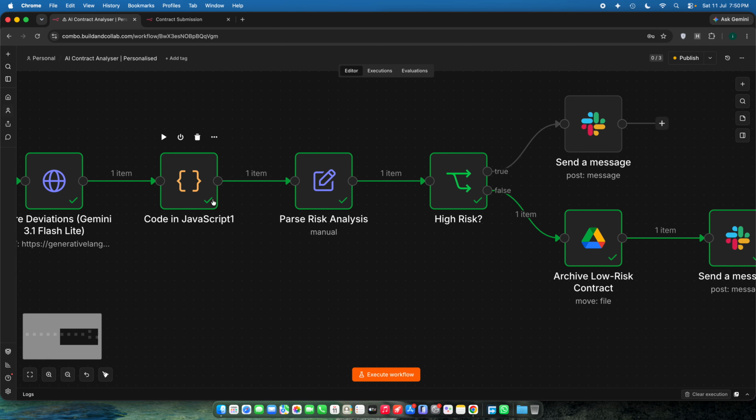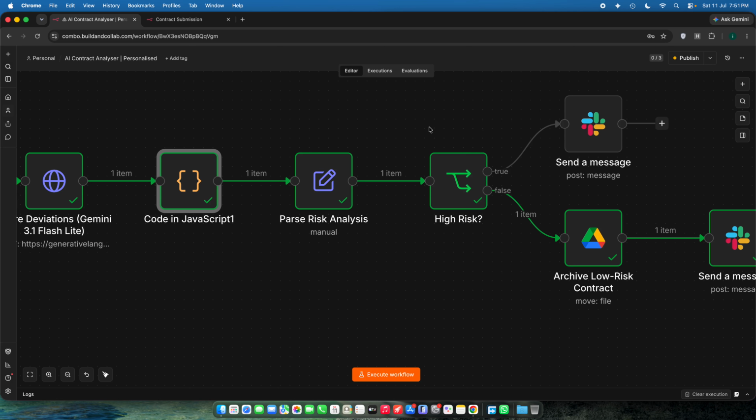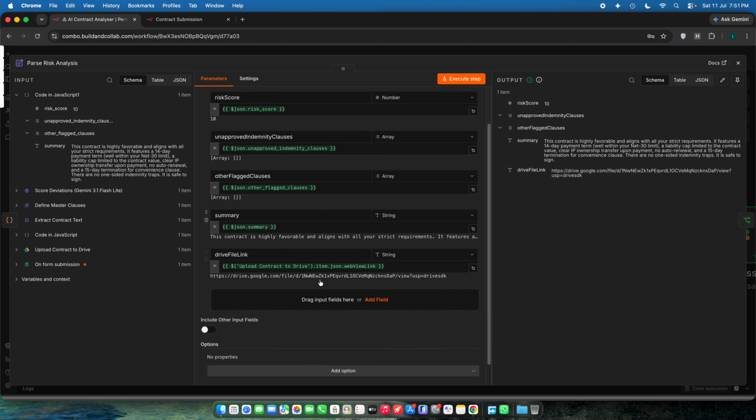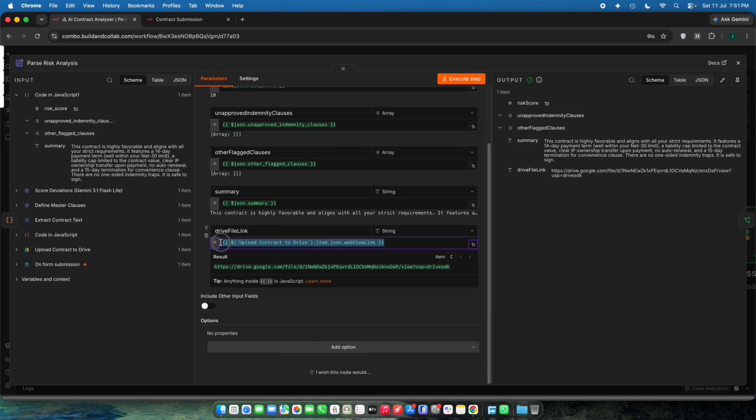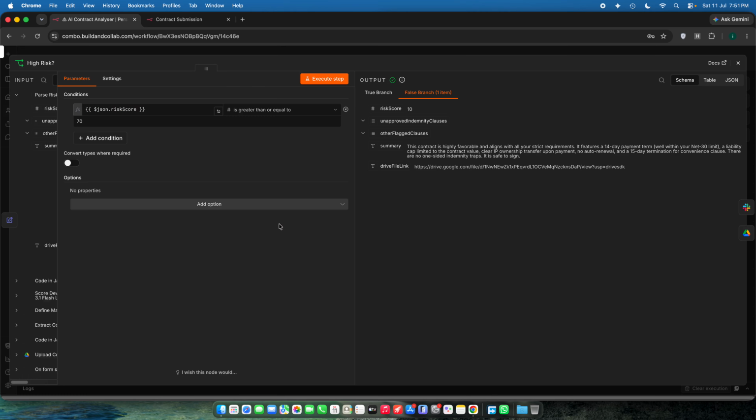So nothing much, okay? After that, we will clean the AI output and extract the risk score, unapproved clauses and other flagged clauses from the AI generated summary. And we will parse the whole risk analysis with the edit node and attach the Drive file link. After that, we will check whether the contract is high risk or not.